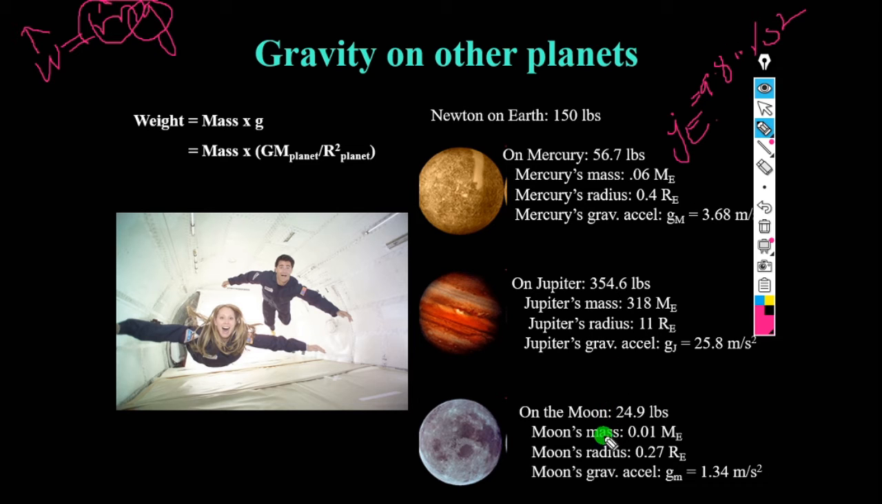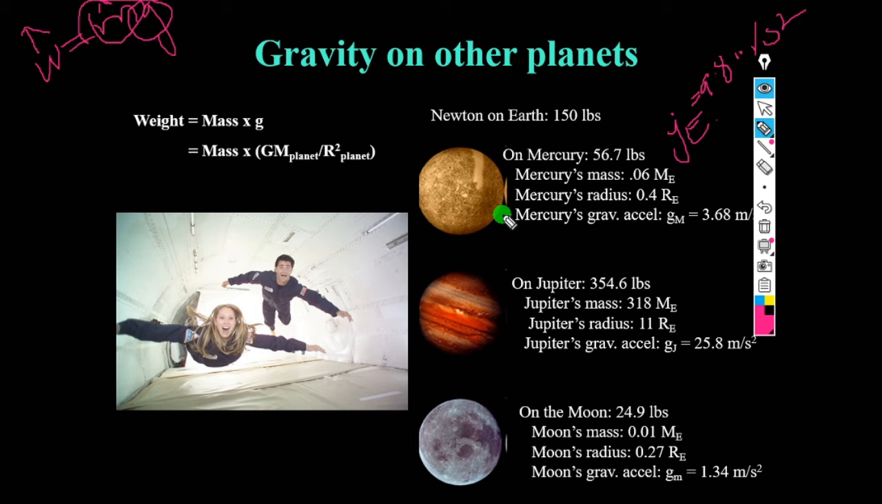Now we will move on to the Moon. Moon's mass is 0.01 times the mass of Earth, and Moon's radius is 0.27 times the radius of the Earth. Then Moon's gravitational acceleration, g of m, is 1.34 meters per second squared, which is much less than the gravitational acceleration on Earth, that is 9.8 meters per second squared. So he weighs less when compared to Earth. On Earth, the same person weighs 150 pounds, whereas on the Moon, he weighs only 24.9 pounds.